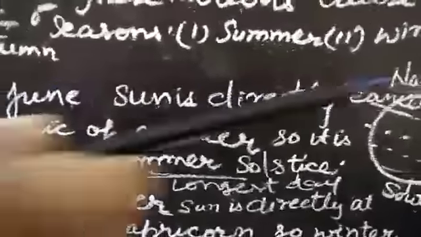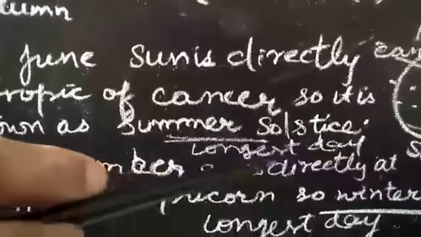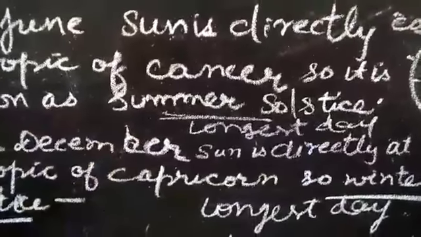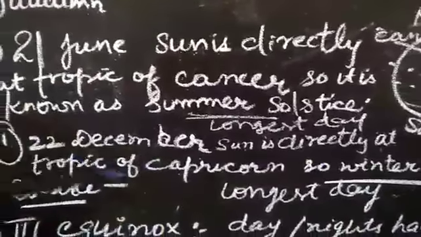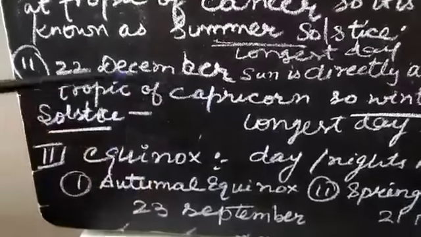Very good. Now I am telling you, on 21st June the sun is directly at the Tropic of Cancer. Where is the Tropic of Cancer? Here. See now. So it is known as the summer solstice. It is the longest day. Now on 22nd December the sun is directly at the Tropic of Capricorn. See here, Capricorn. So the winter solstice is there. So this is the longest night.